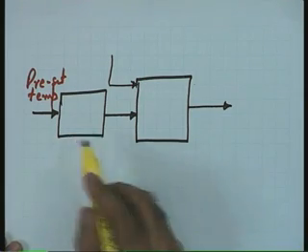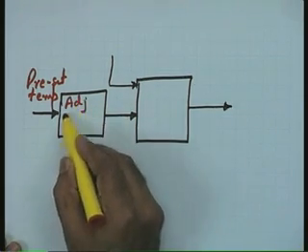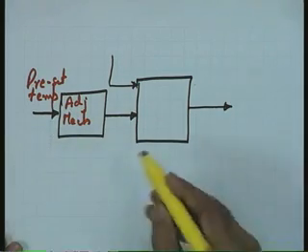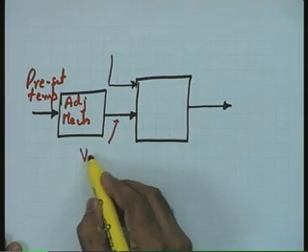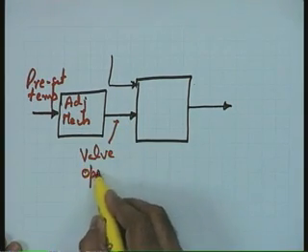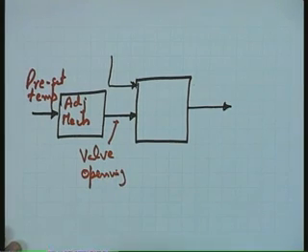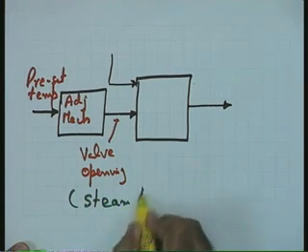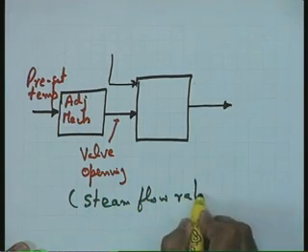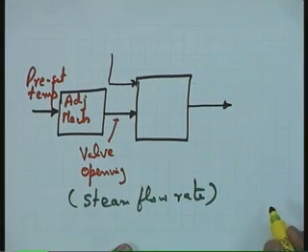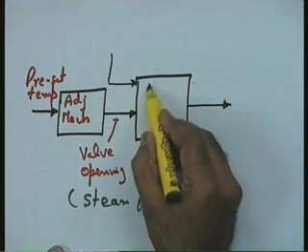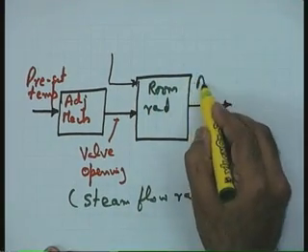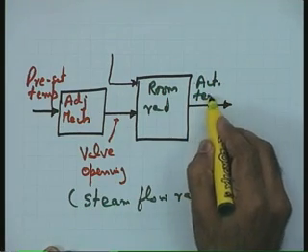So, here in this particular block, let me say it is an adjustment mechanism, because proportional to the preset temperature you are going to have here the valve opening, or you can say that you can translate this variable into steam flow rate. So, the steam flow rate becomes my reference variable in this particular case. The plant is the room radiator, and the controlled variable is the actual temperature inside the room.